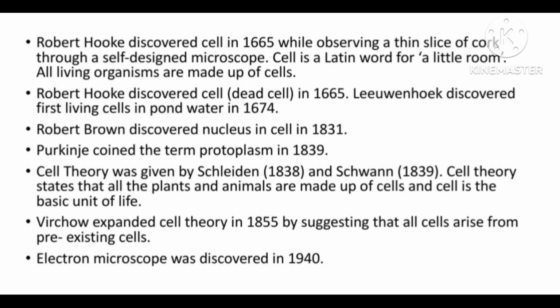Cell theory was given by Schleiden and Schwann, and it states that all the plants and animals are made up of cells, and cell is the basic unit of life. Another scientist, Rudolf Virchow, expanded cell theory in 1855, and he suggests that all cells arise from pre-existing cells.